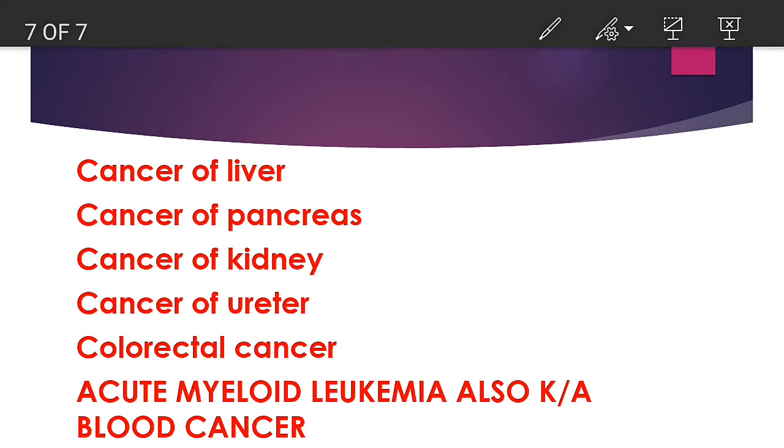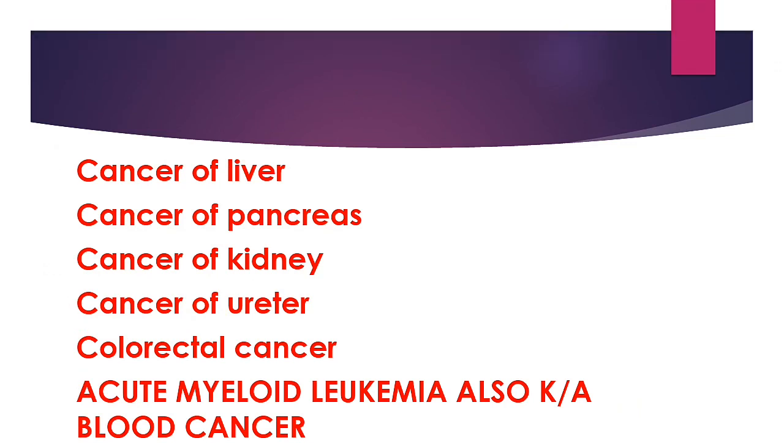and it also causes cancer of the liver, cancer of the pancreas, cancer of the kidney, cancer of the ureter, and colorectal cancer. And it also causes blood cancer, that is acute myeloid leukemia. So these are the cancers that are associated with smoking.